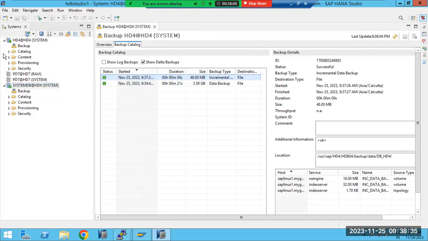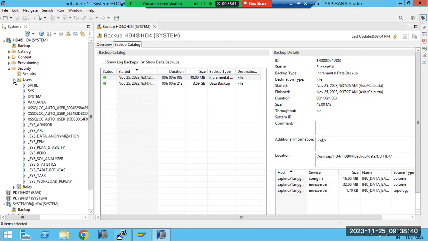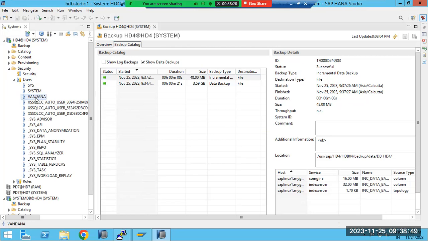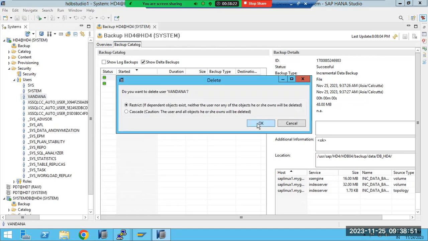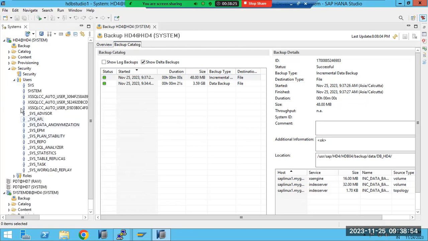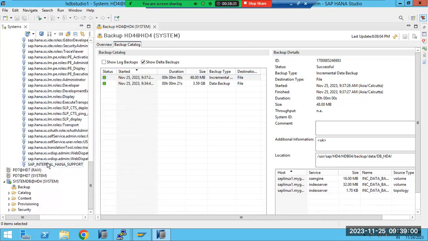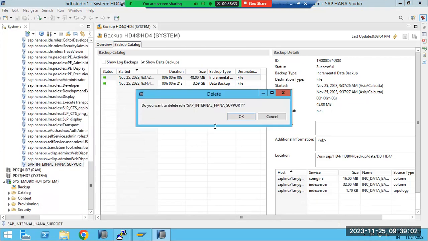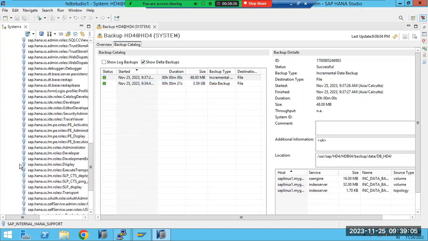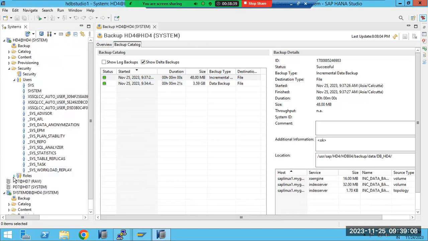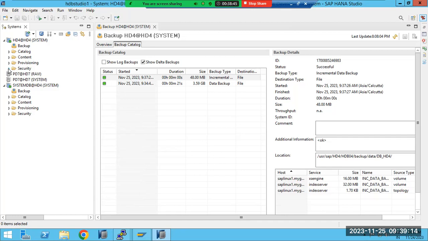If something got corrupted, suppose I go to the users list and delete some of the users. After the backup, I am deleting the Sahil user, and I am also going to delete the Vandana user. I am also going to create some other roles. All our users I have deleted here. Unfortunately, the data got lost now.